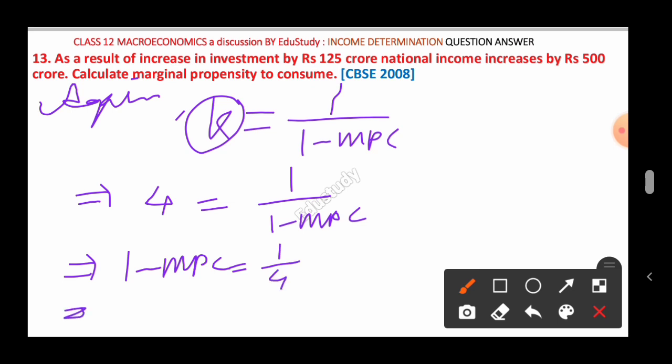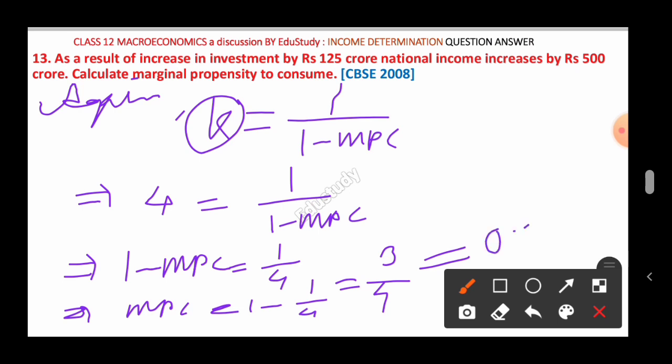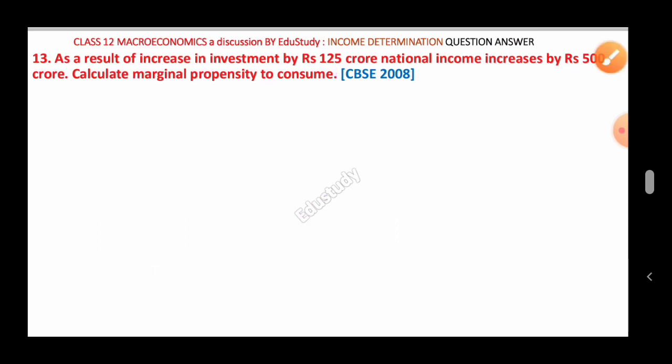Then MPC will be 1 minus 1 by 4, which is 3 by 4, and the decimal value is 0.75. Therefore, marginal propensity to consume equal to 0.75. I hope you have understood this. Let's come to the next question.